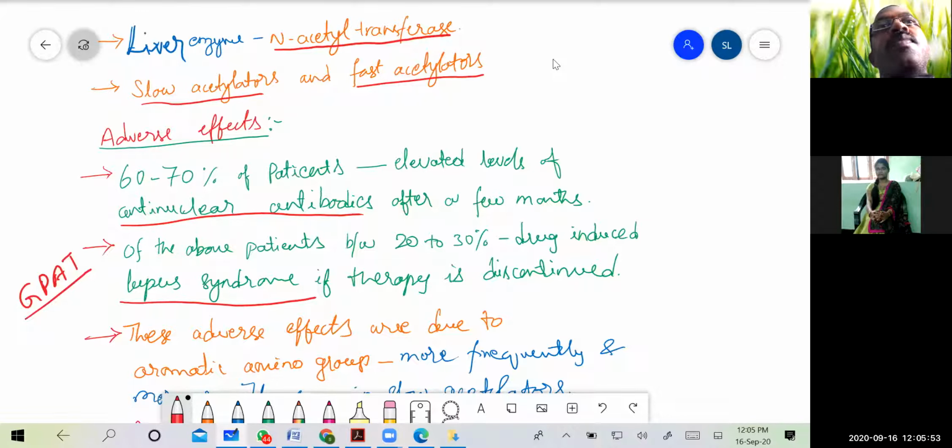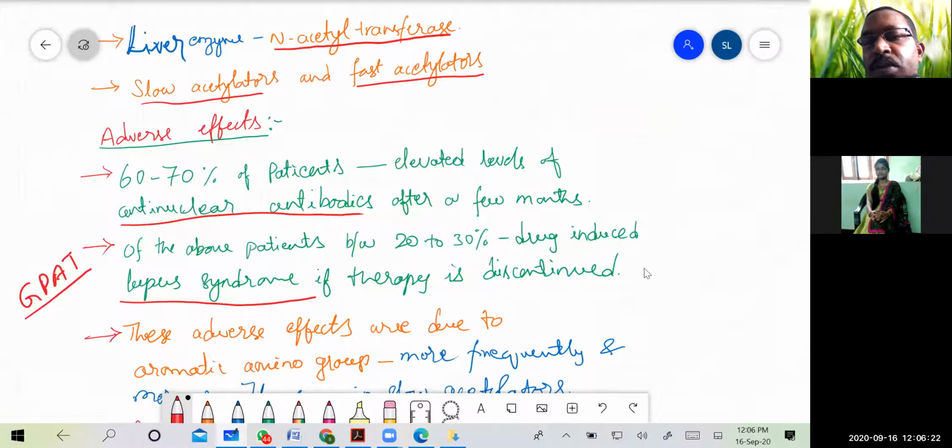Lupus syndrome is a systemic disease where the immune system of the body itself senses the organs or tissues of its own body as foreign substances, and an antigen reaction takes place. That condition is called lupus syndrome.